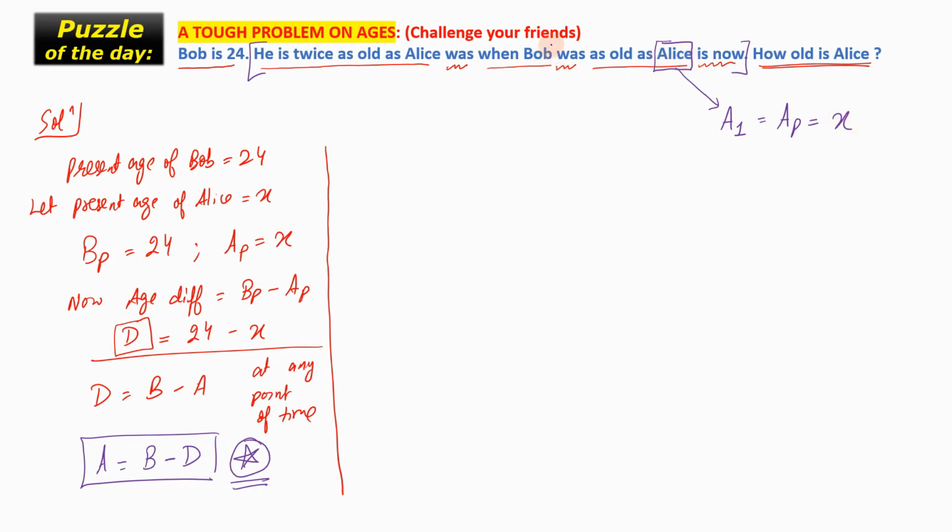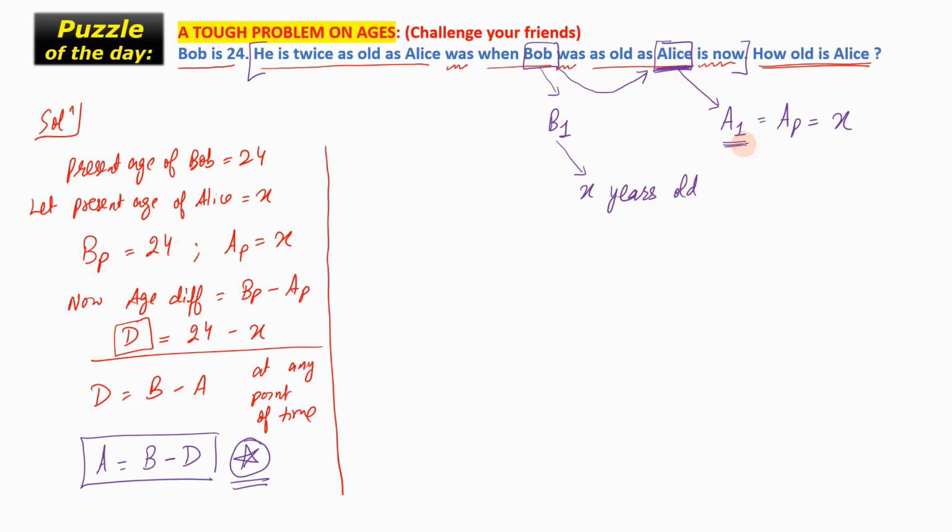Okay, so this was the first reference of Alice. Now this is the first reference of Bob. Let us denote it by B1, and it says when Bob was as old as Alice. So it is relating this age of Bob to this reference point of Alice. So the first reference of Bob is when Bob is x years old, that is as old as Alice at this reference point.